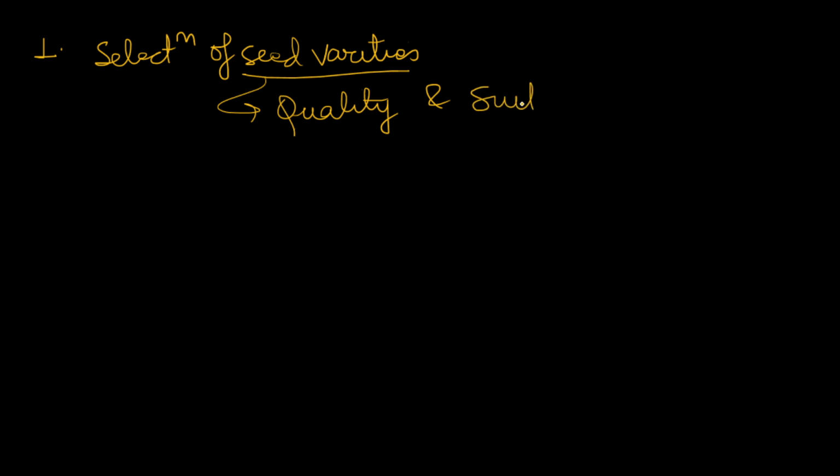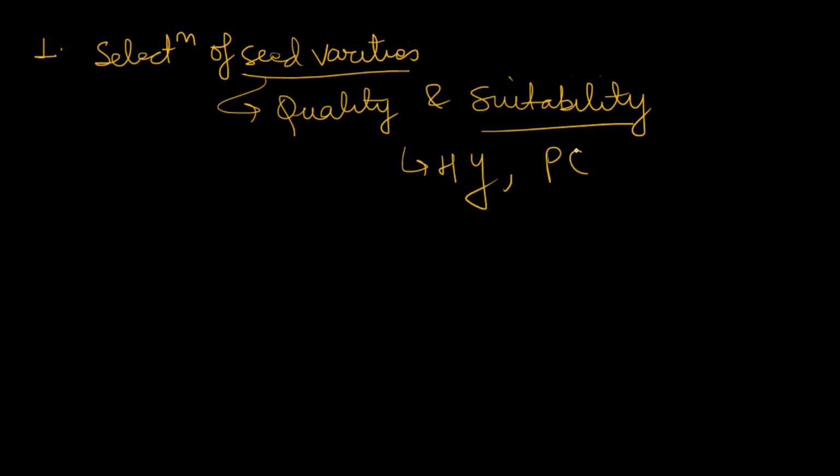It is suitable for the purpose of the seed production program. That is, it should be high yielding, pest and disease resistant, and its climate adaptation should be high. So these are the things which we should keep in mind.